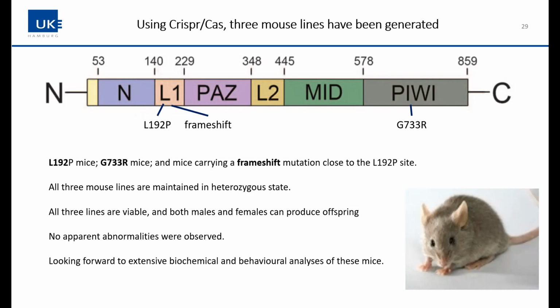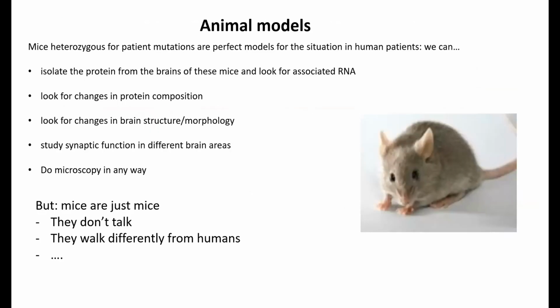But we want to do a biochemical and behavioral analysis. So we want to find out if also in the brains of these mice, AGO2 binds to different microRNAs than it does in the wild type mouse. And this should be possible with these mice. So animal models like these mice, they are perfect models because they have the same situation.